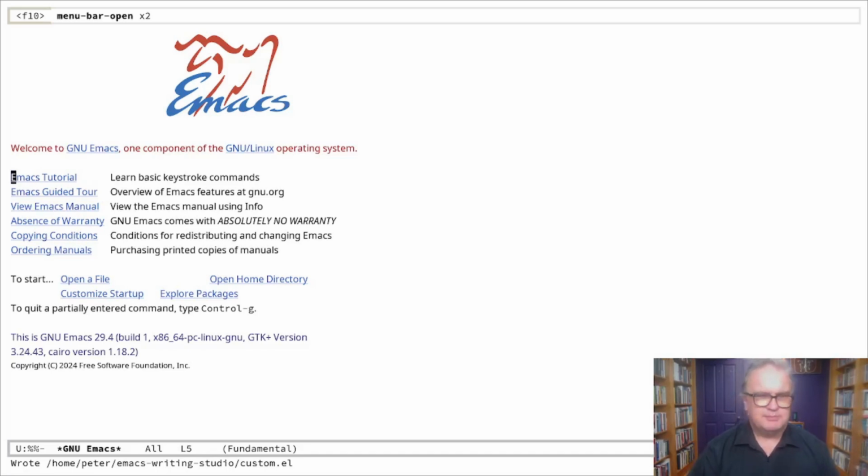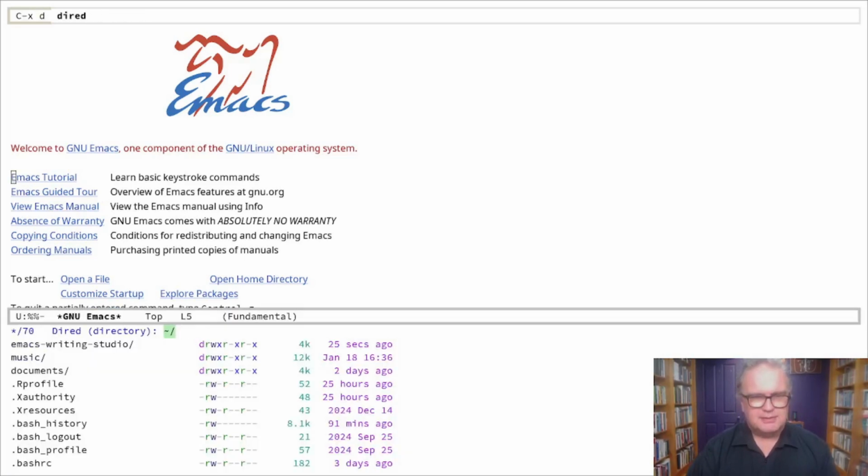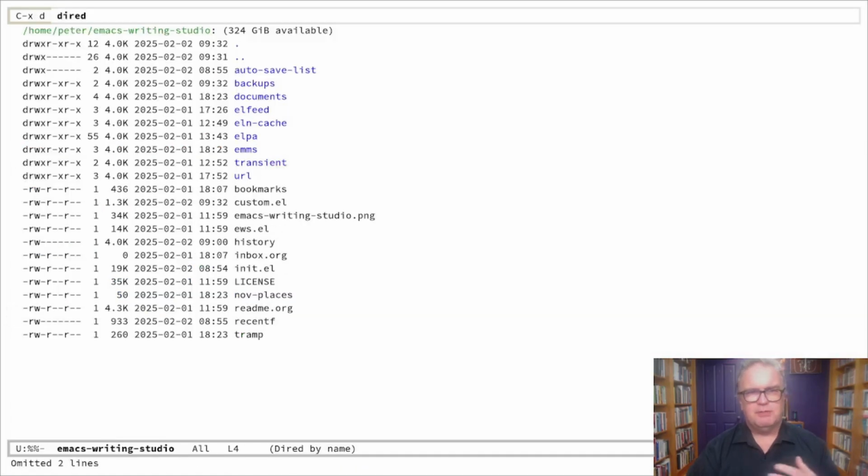Now that's an eLisp file. So this is an example of how you can configure your Emacs by writing eLisp code without actually running any eLisp code, with the customization system. Now what does this mean, custom.el? So with Control-X and D, I can go to the directory editor. So here's the folder Emacs Writing Studio, which in my case contains all the configuration.